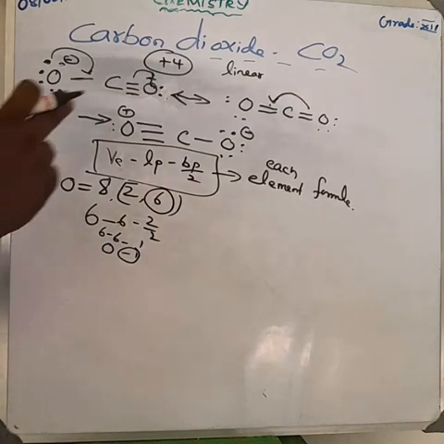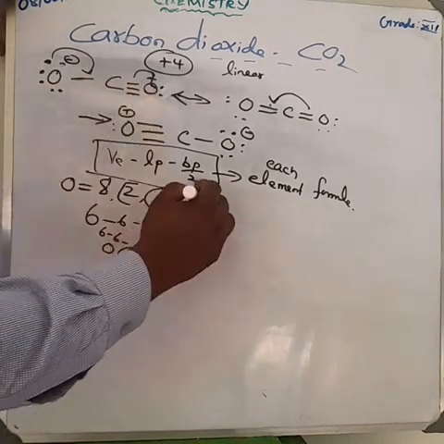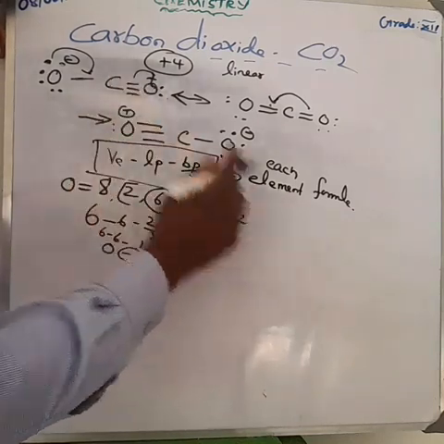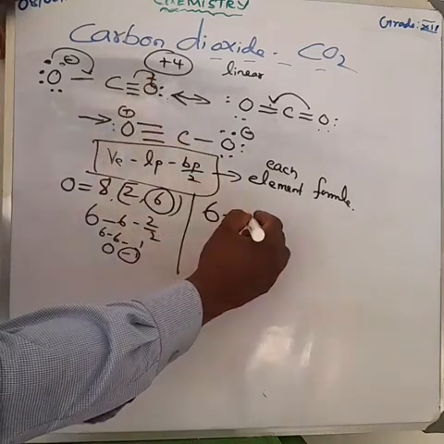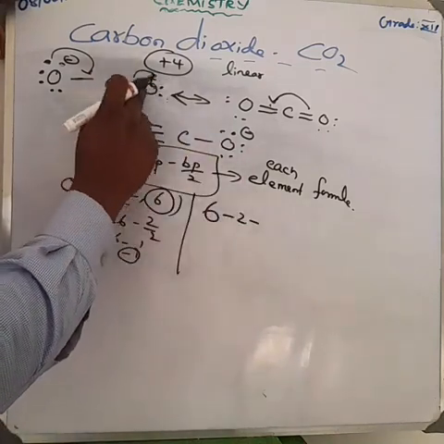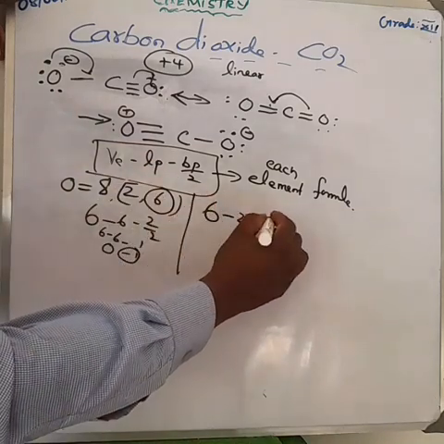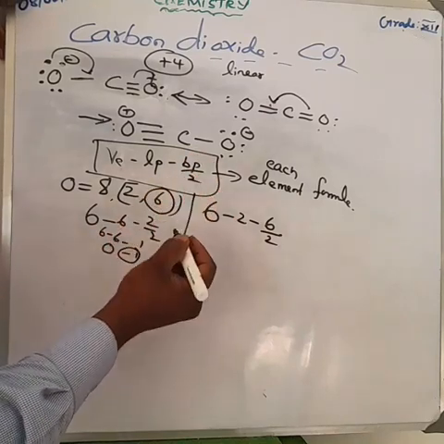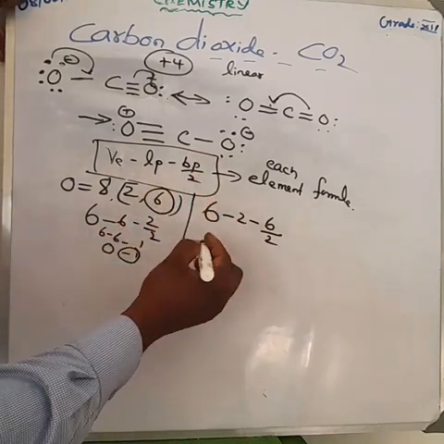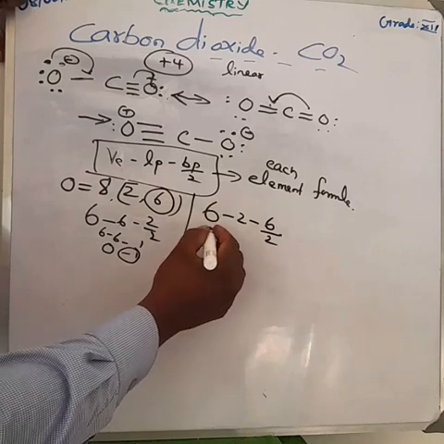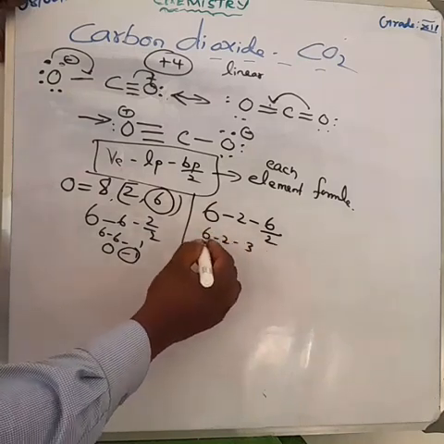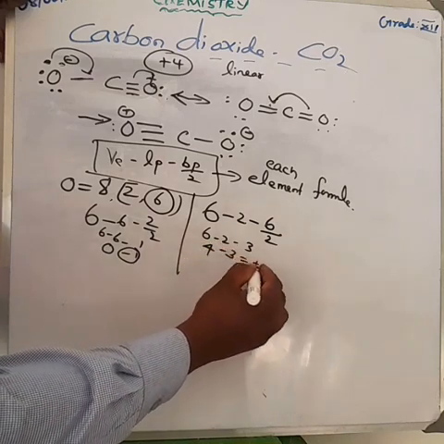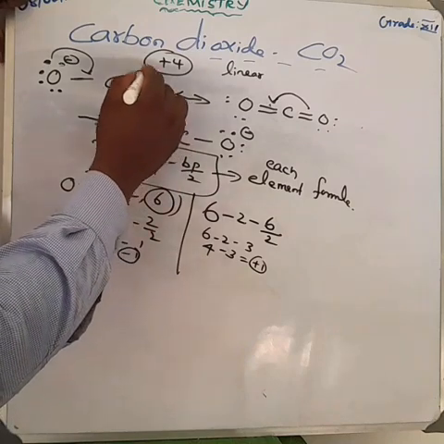Okay, next we go to the second oxygen atom. What is the valence electron for oxygen? 6. Minus how many lone pair electrons here? 2. Am I right? The lone pair of electrons is 2. Minus how many bond pair electrons? There are 3 bonds, which means 6 electrons, since 1 bond pair means 2 electrons. So 6 by 2. How can you write it? 6 minus 2 minus 3. So 6 minus 2 is equal to 4. 4 minus 3 is equal to plus 1. So the charge is plus.